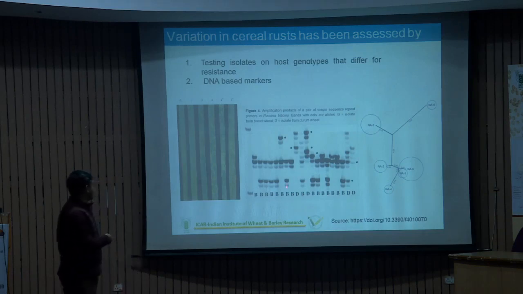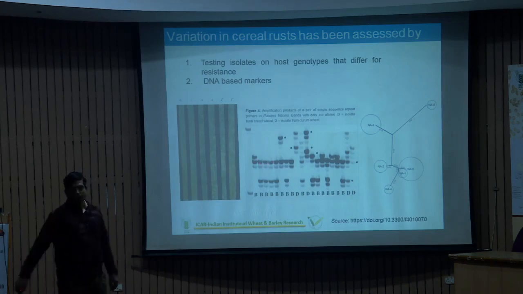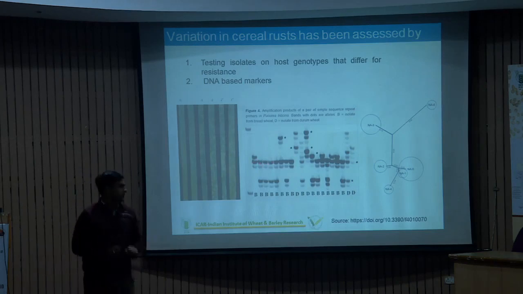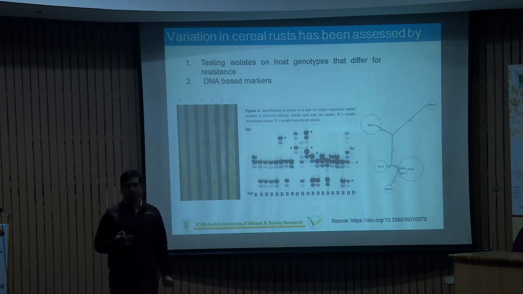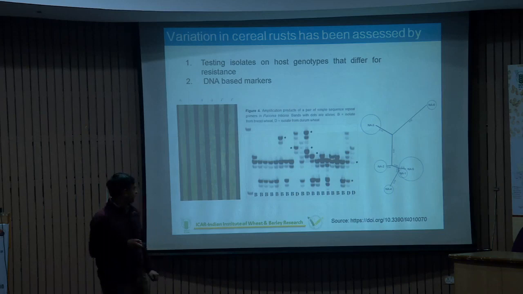Here, these are the same type of isolate, but when they get different alleles, this and this, then there might be a possibility that it is an alternate form. These are different pathotypes in nature.